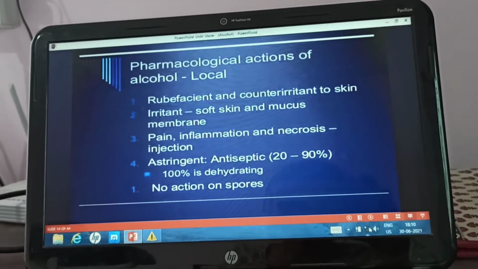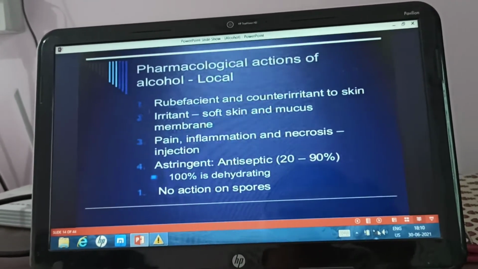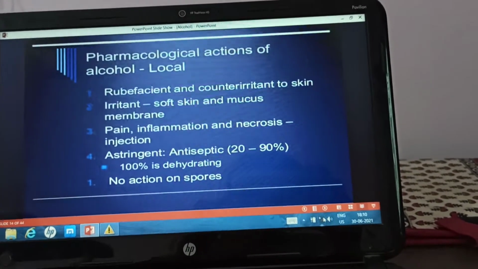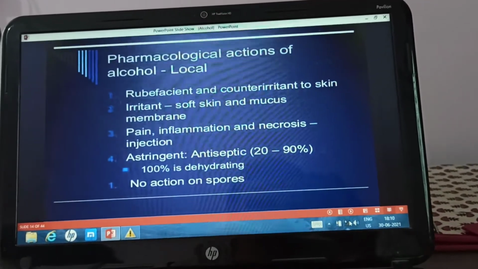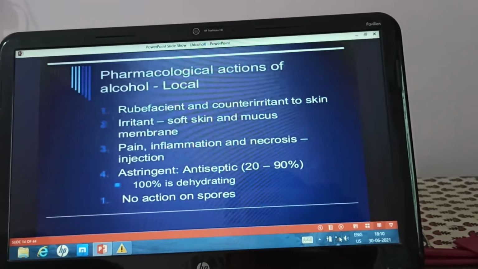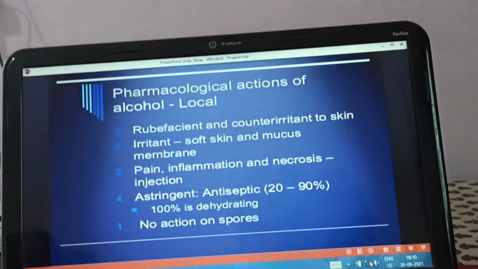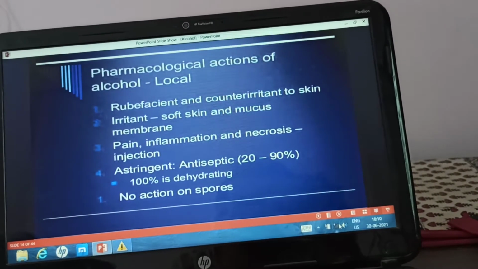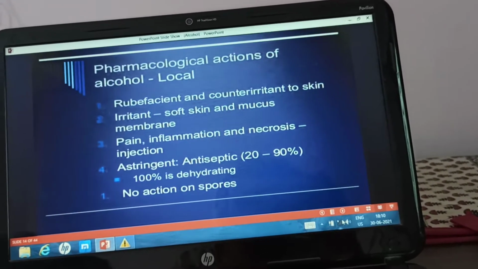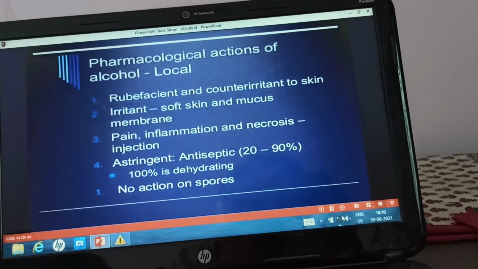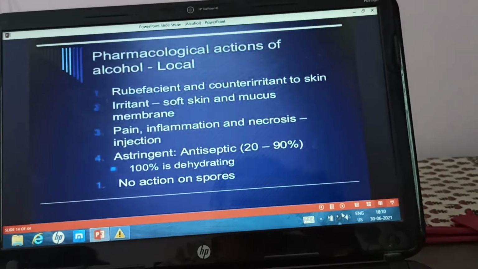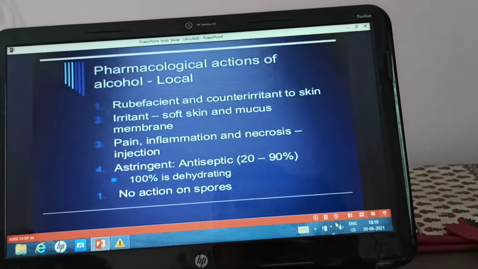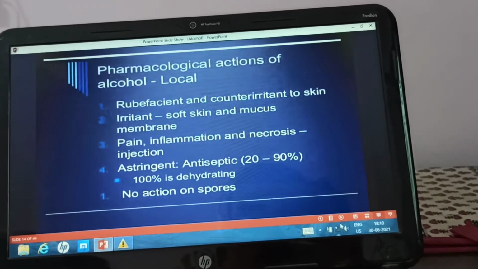at 70% ethyl alcohol. So 70% ethyl alcohol is used as an antiseptic on the skin before giving injections and surgical procedures. So ethyl alcohol is used as an antiseptic. 70% ethyl alcohol is used as an antiseptic on the skin before giving injection and before doing any surgical procedure.